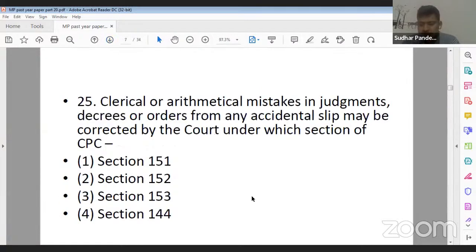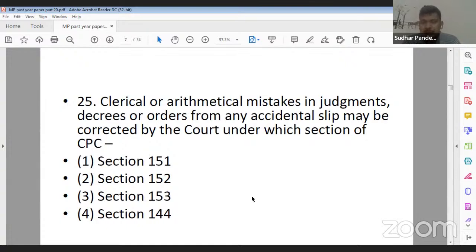Question number 25. Yes, Ankita Gupta ji, 24 ka D is the correct answer. Question number 25. The clerical or arithmetical mistakes in judgments, decrees, or orders from any accidental slip may be corrected by the court under which section of CPC? Option 1, section 151. Option 2, section 152. Option 3, section 153. And option 4, section 144. What should be the correct answer?